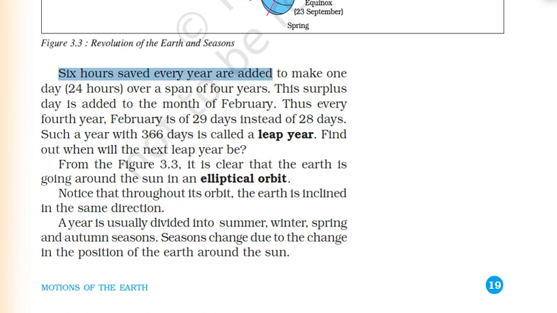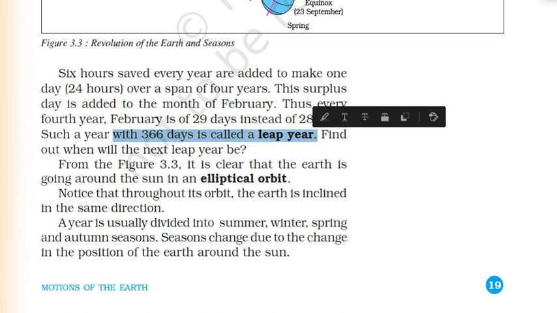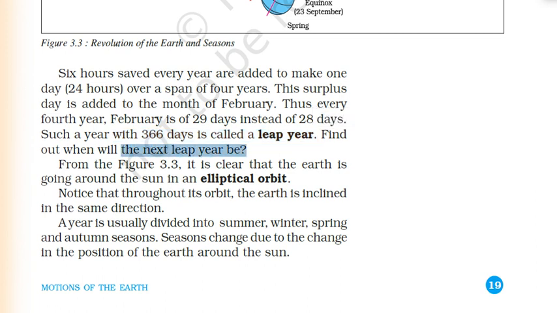The 6 hours saved every year are added to make one day of 24 hours over a span of 4 years. This surplus day is added to the month of February. Thus, every fourth year, February is of 29 days instead of 28 days. Such a year with 366 days is called a leap year. Find out when the next leap year will be.